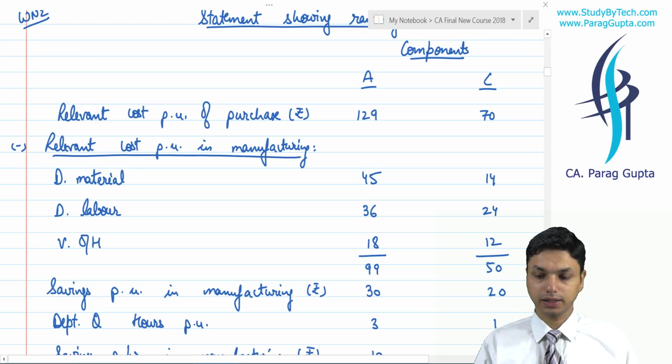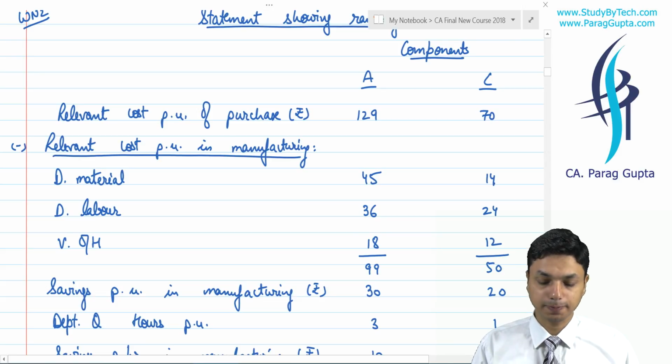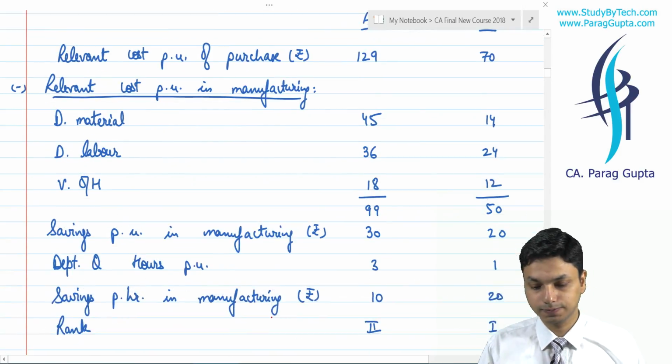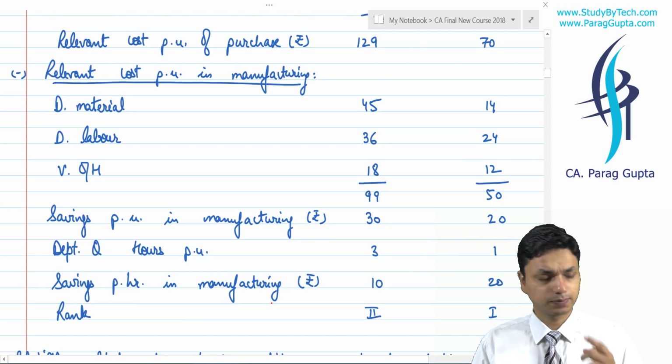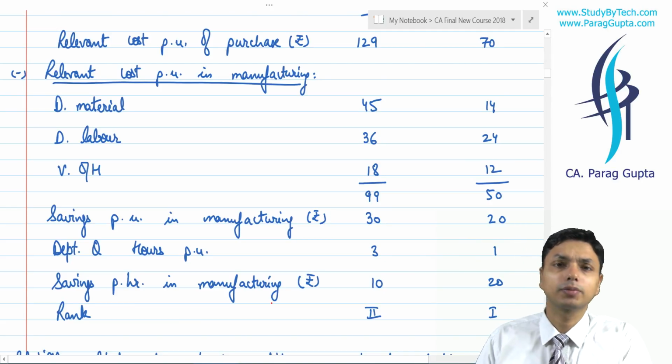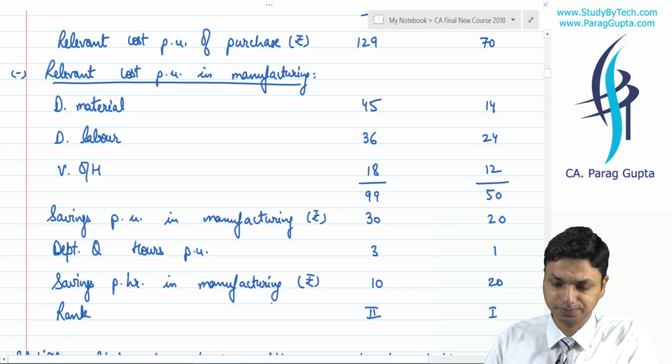Further, I taught you that our decision making is exactly on the principles of relevant costing, product mix decisions, and nothing else.